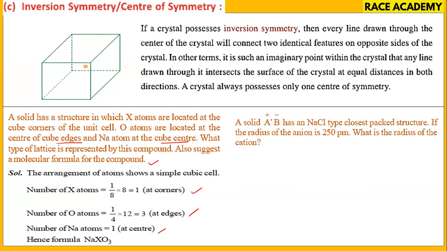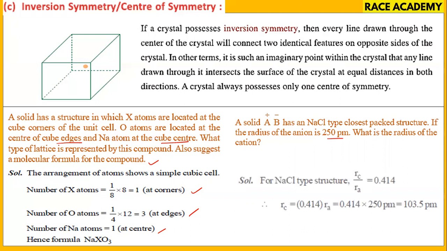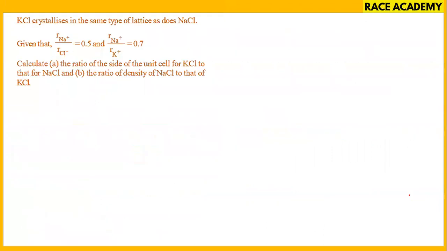Next, a solid A plus B minus has NaCl type close packed structure. If the radius of the anion is 250 picometers, what is the radius of the cation? We have the formula Rc by Ra is 0.414 for sodium chloride, and substituting this I got 103.5 picometers.